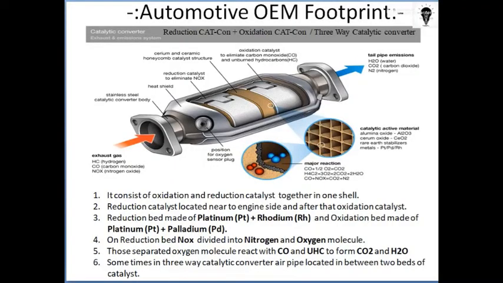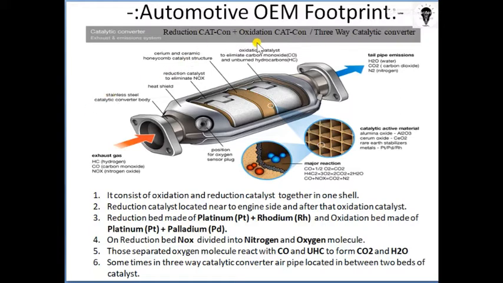Hello class. Now in this lecture we will see another catcon which is used to reduce the nitrogen oxide emission coming from the IC engine. So till here we have completed the oxidation catcon, also called a two-way catalytic converter, which ensures emissions control of CO and unburned hydrocarbon. So that's why it's called a two-way catalytic converter.